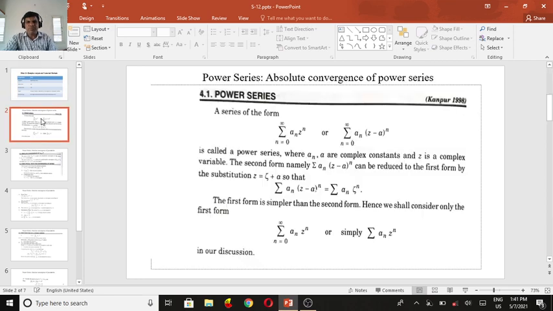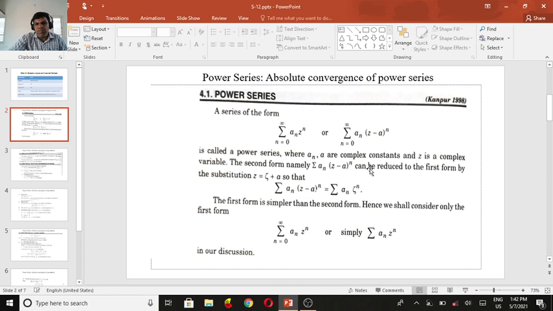So I give the power series, a series of the form summation n running from 0 to infinity of a_n z^n, or summation n running from 0 to infinity of a_n (z minus a) whole power n. It's called a power series where a_n are complex constants and z is a complex variable.